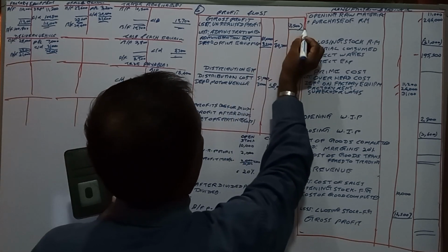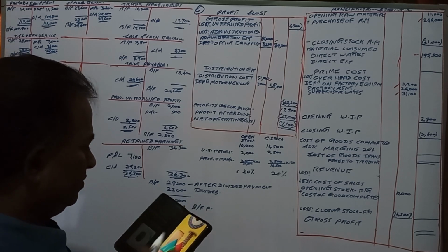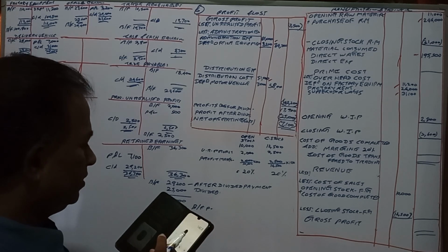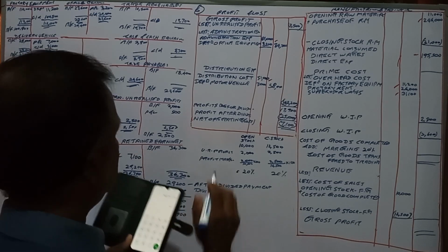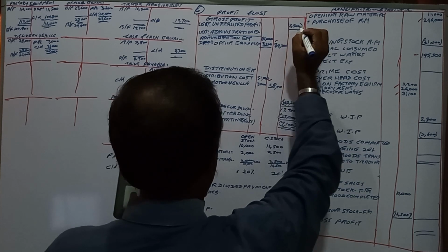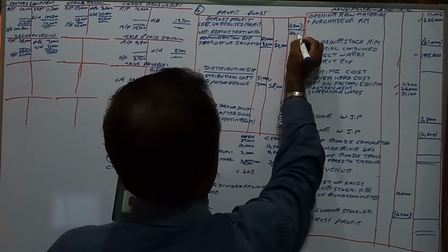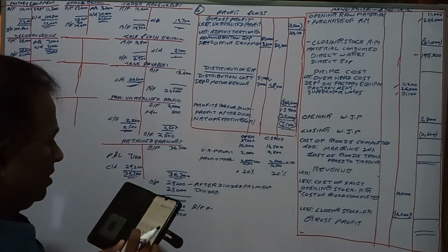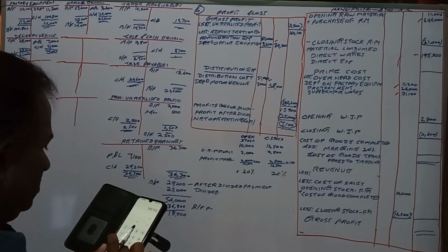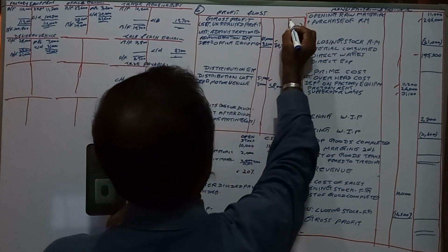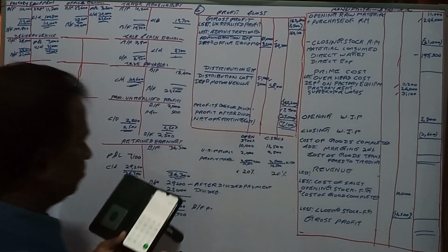Then what we have to do is we have to add 17,900. Then we will arrive at 160,100. 160,100 plus 2,500 is 162,600. 162,600 is the gross profit.